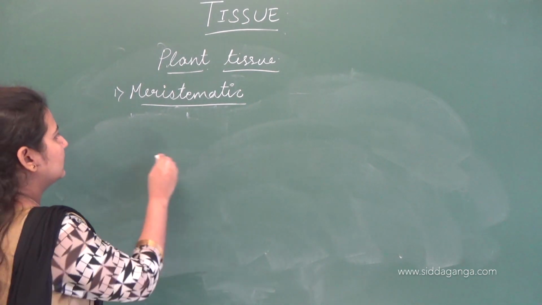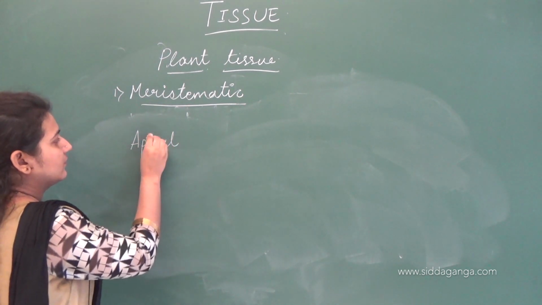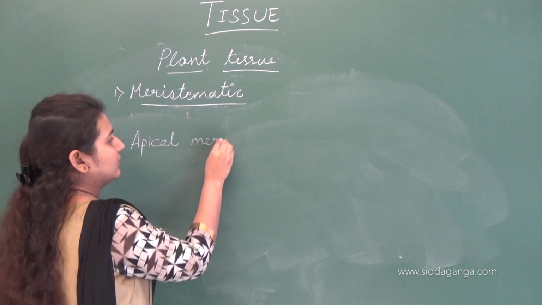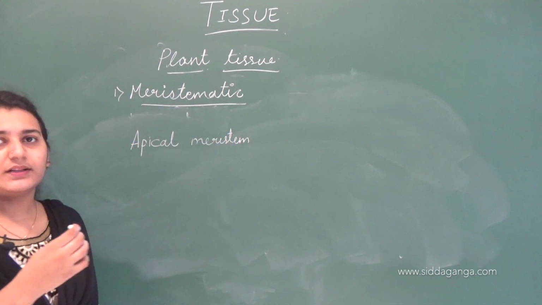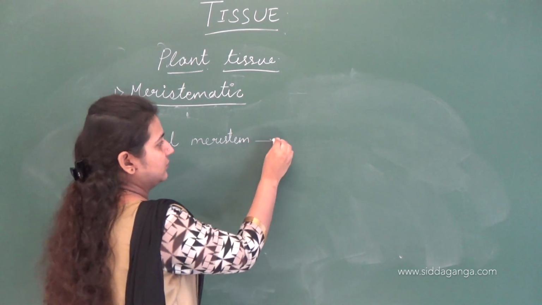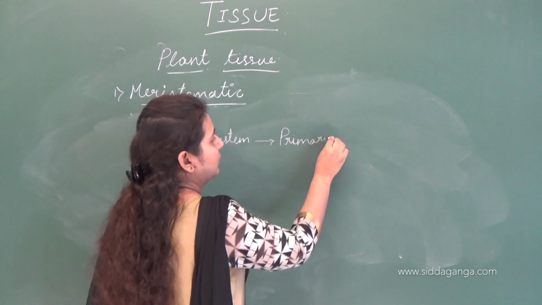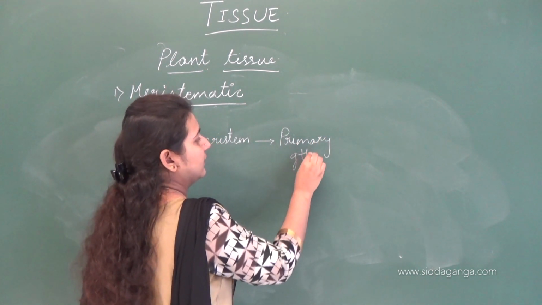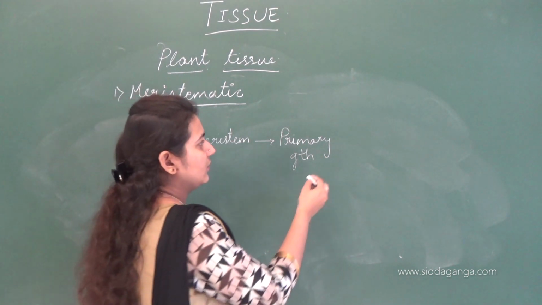The growth by apical meristem is called primary growth. Primary growth is nothing but elongation of stem and root.